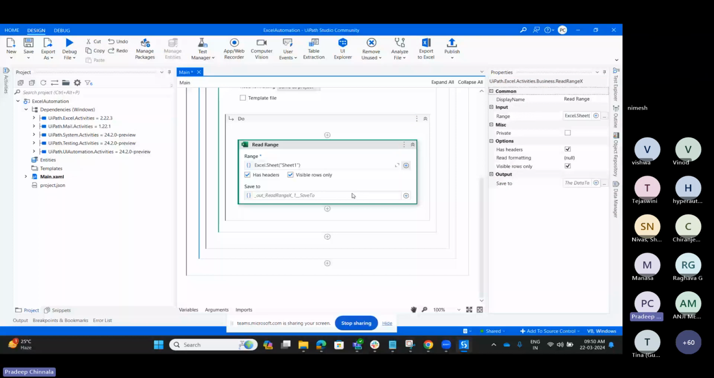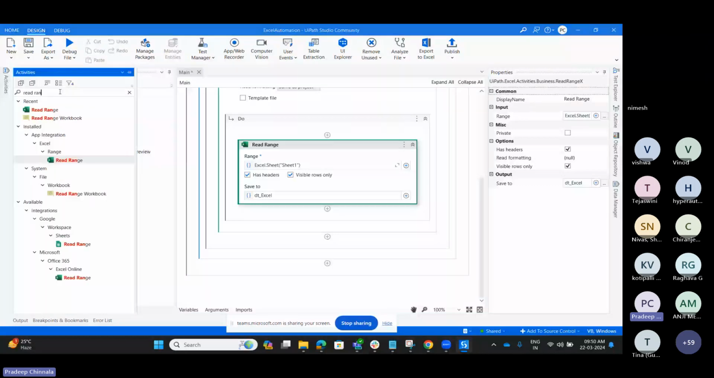Whichever data we are going to read, we have to save it into one of the variables, so I am going to store it in the data table. Once we are able to store it, let me see how many rows we have in that particular Excel file.